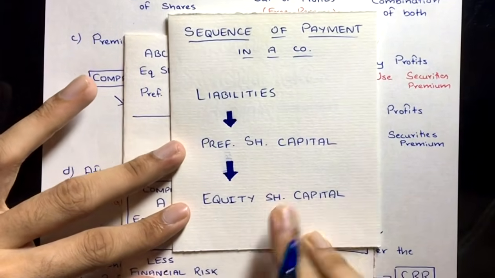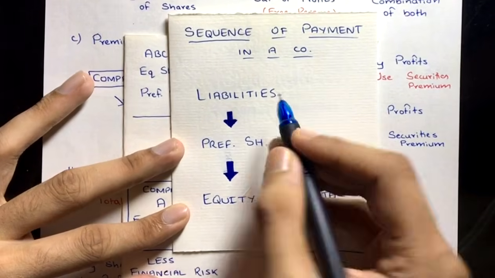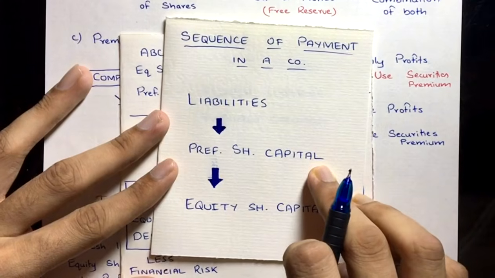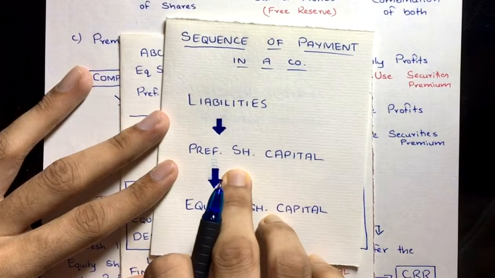So here what is happening, we are making the payment directly to the preference share capital. In redemption of preference shares, we are directly paying off the preference share capital. We are not concerned about the liabilities. So that's the problem, we are directly going to preference share capital.